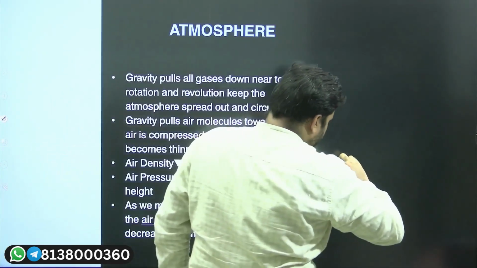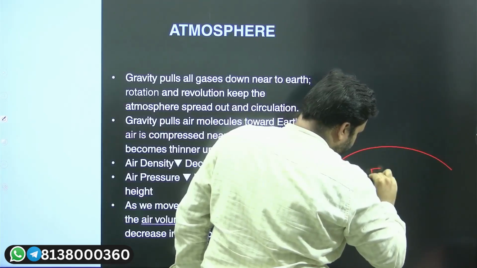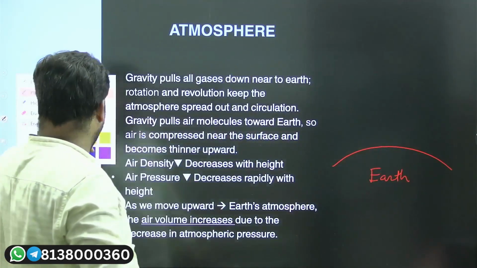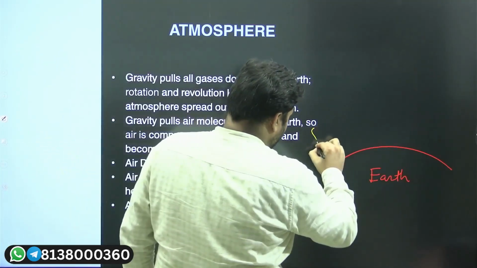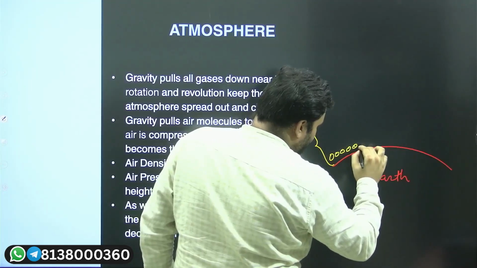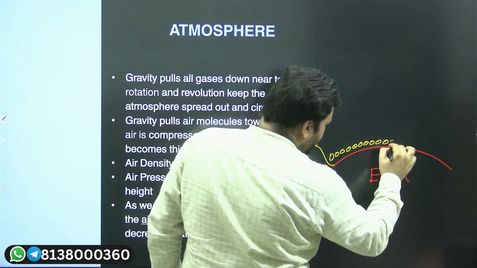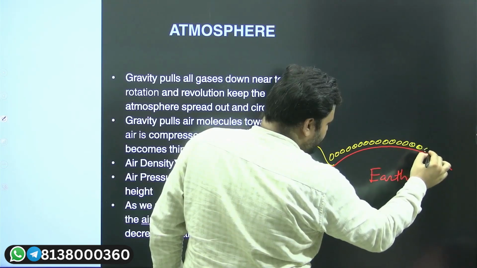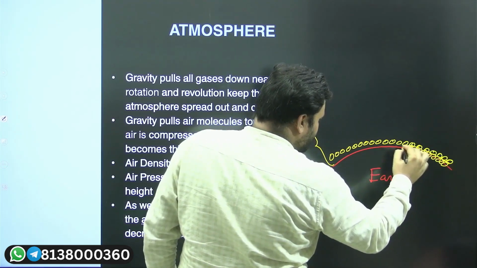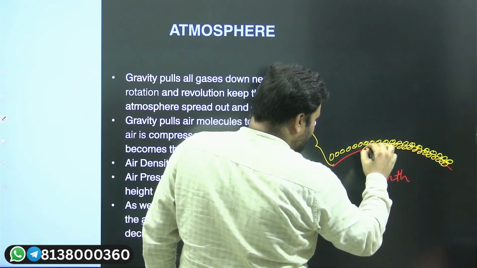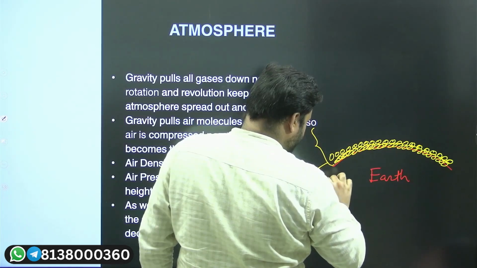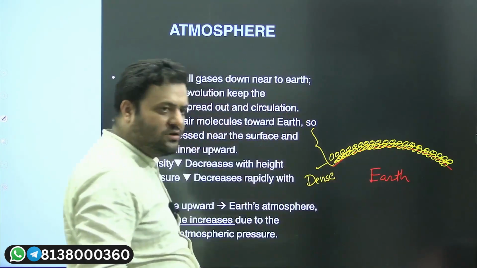Suppose this is the earth and this is the air, and I hope you remember that the air near the surface has more density. On this air there is more influence of gravity, and as a result you can say this air is more dense in terms of its composition.